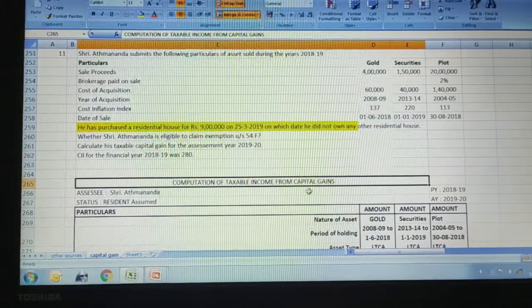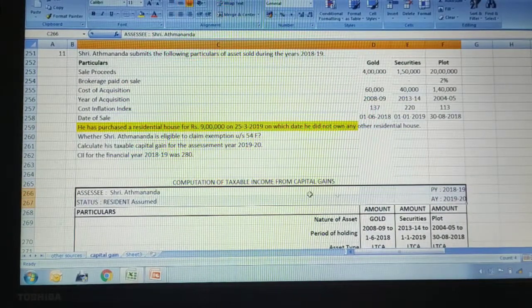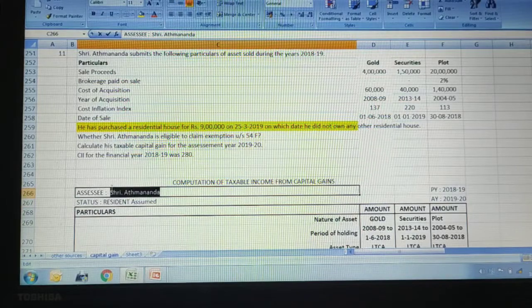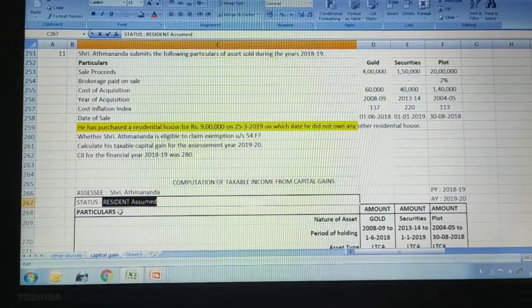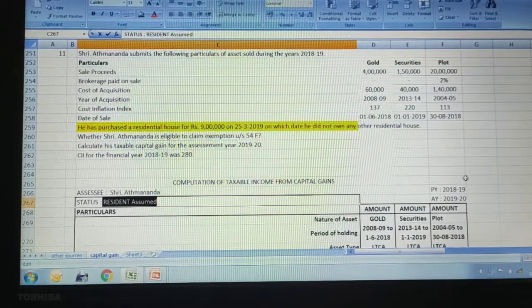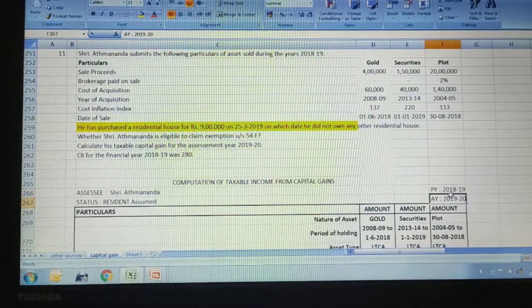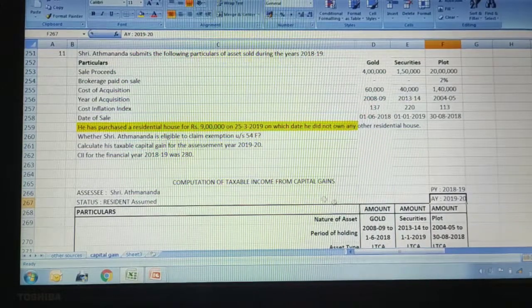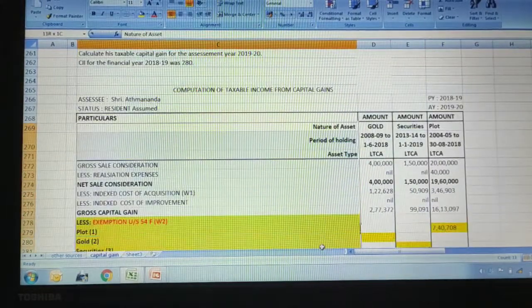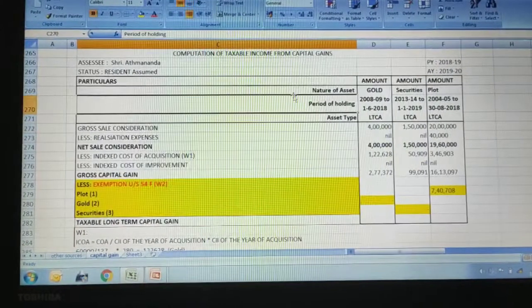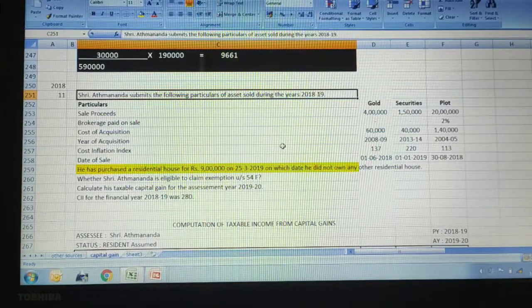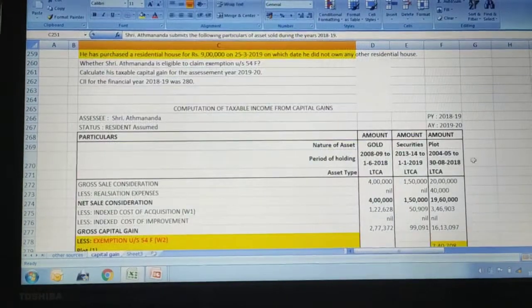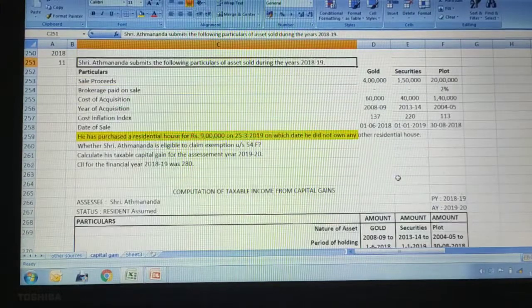Computation of taxable income from capital gains. Format remains the same. Assessee is Shri Atmananda, and residential status is not given, so we have written it as assumed to be resident. Previous year is 2018-19, assessment year is 2019-20. So here is the problem given. Because all the assets are sold in the same previous year, and all are long-term capital assets.